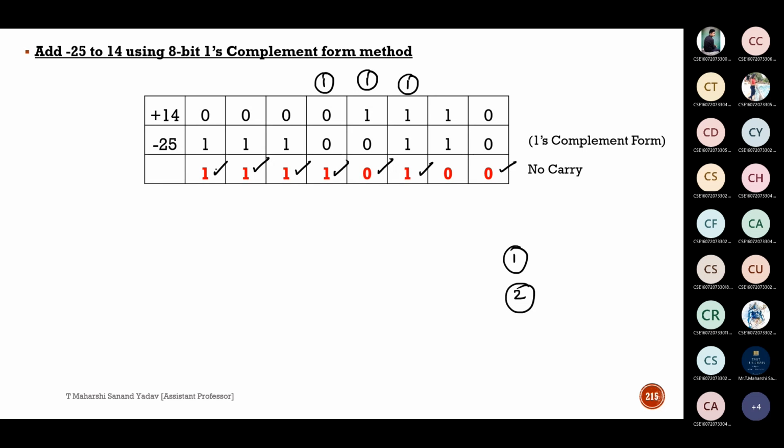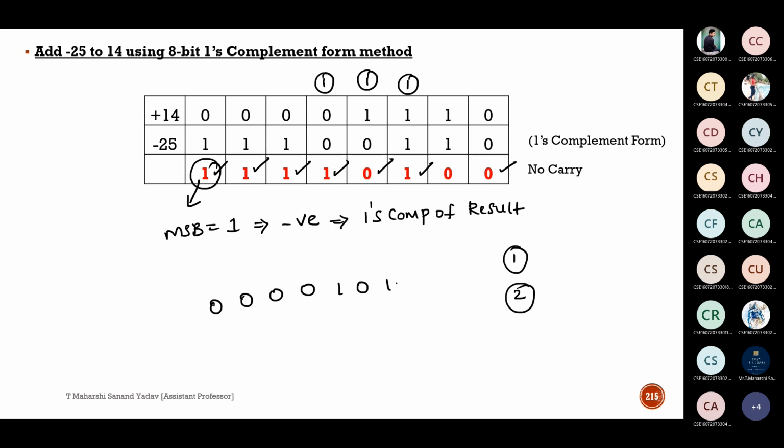Even if no carry is generated, we need to check the MSB. MSB is positive or negative? Negative, as MSB is 1. So the result is negative. If our result is negative, what do I have to do? I have to take 1's complement of the result. So that one will be the final answer. Our final answer will be 4 zeros, 1 0 1 1. Understood? Okay, sir.